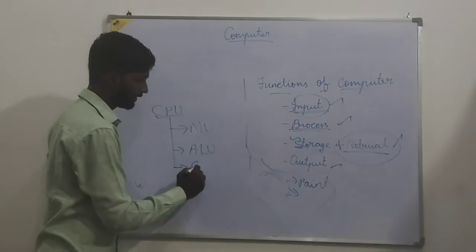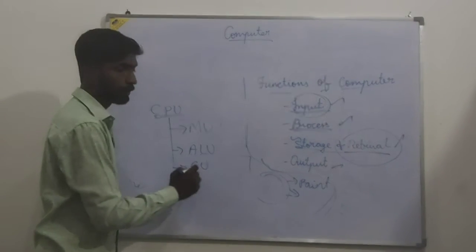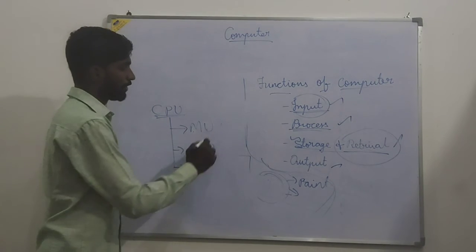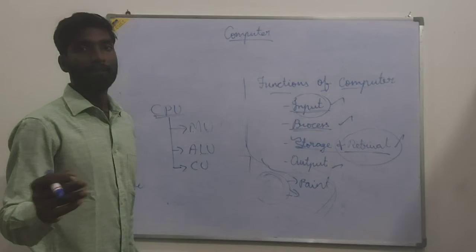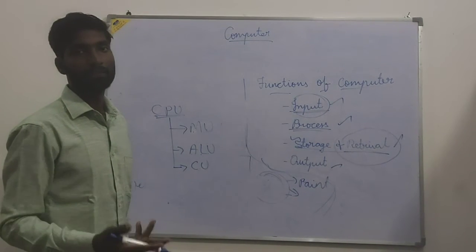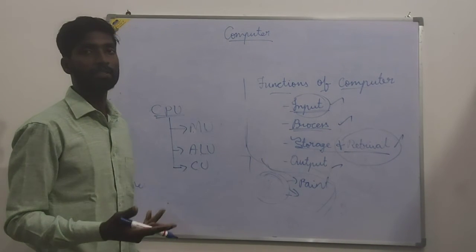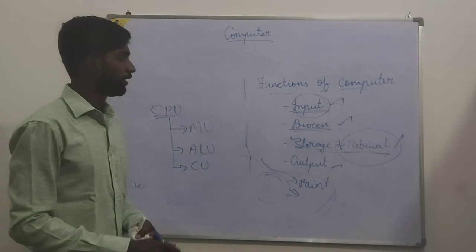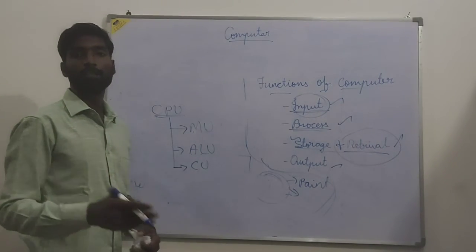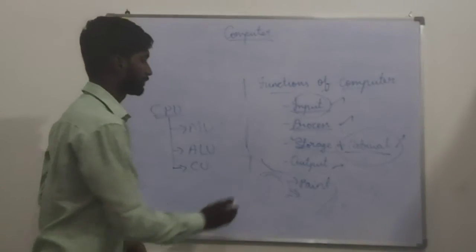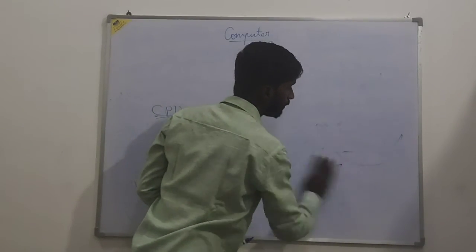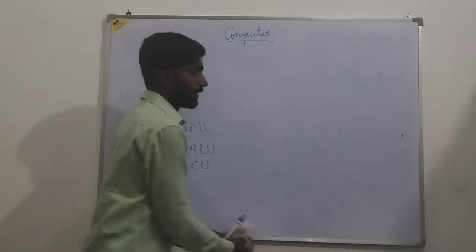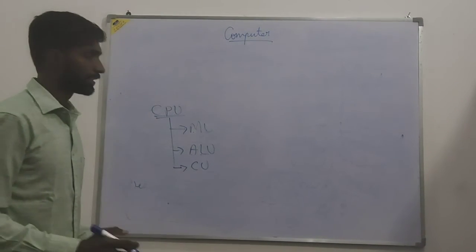At last, CU, control unit. These are the three main components of CPU, which you already studied in your 5th class or lower sections. You already learned about all this, but here you are going to see it a little bit deeper. Your first chapter is full of only these things.